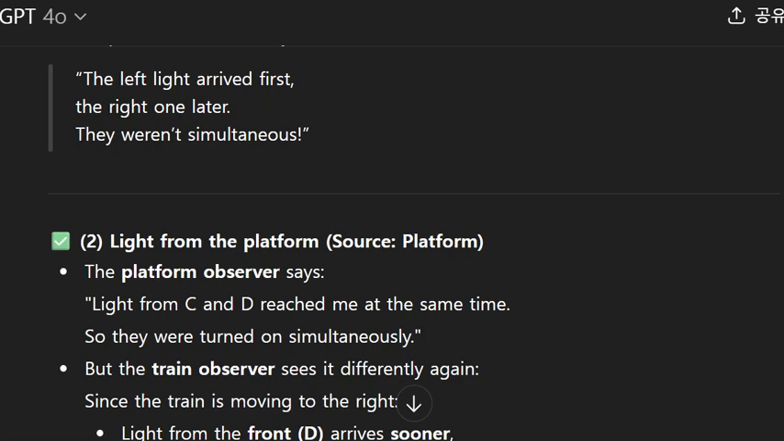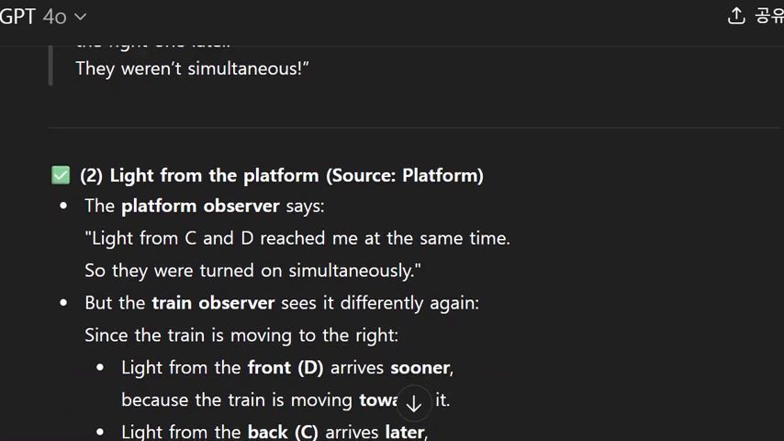2. Light from the platform, source: platform. The platform observer says, "Light from C and D reached me at the same time, so they were turned on simultaneously." But the train observer sees it differently again.